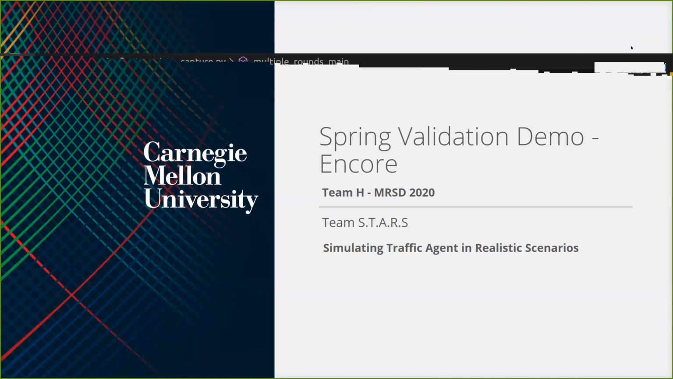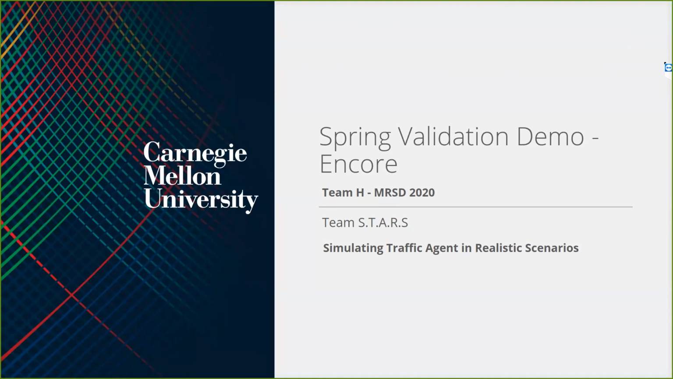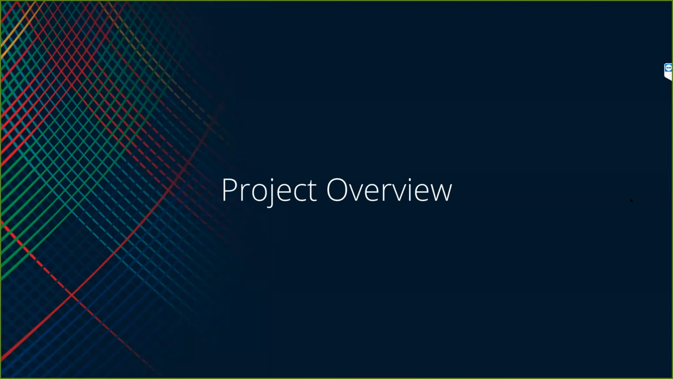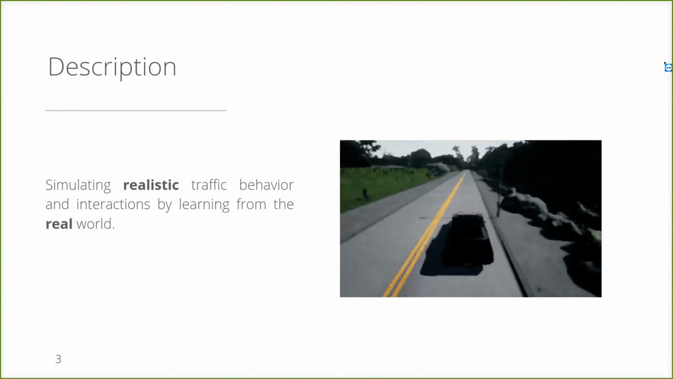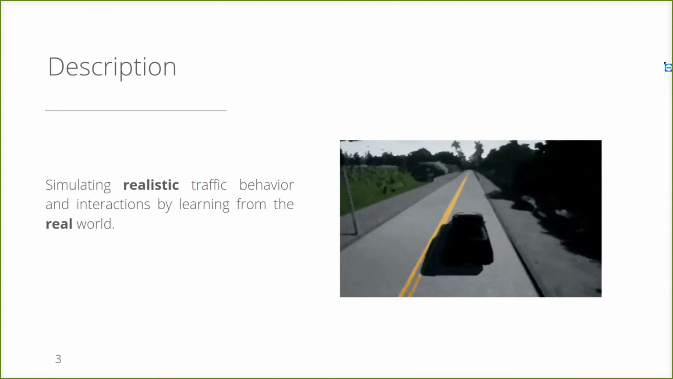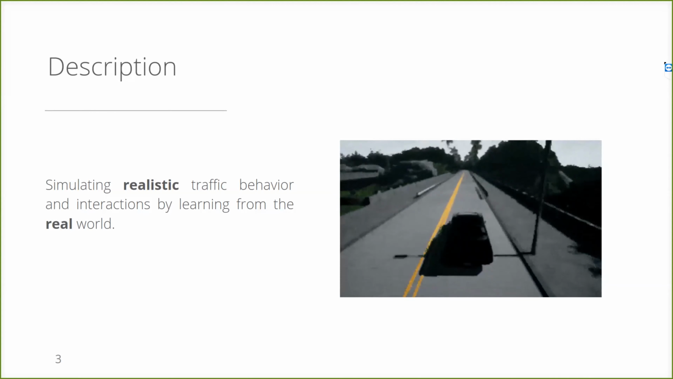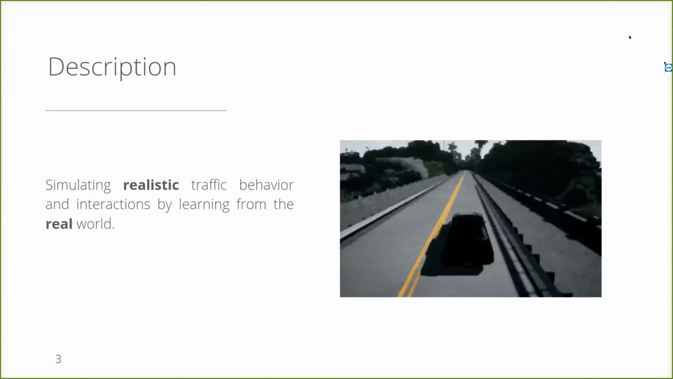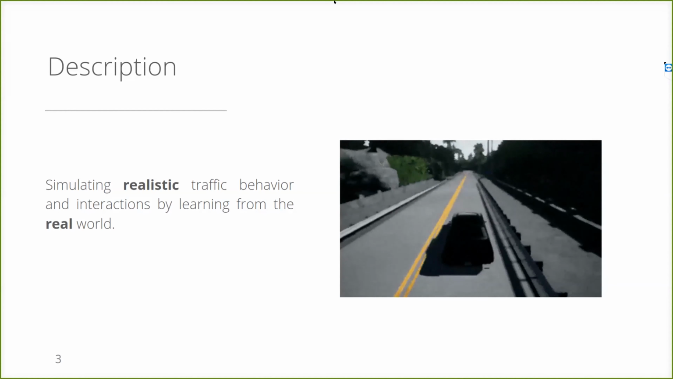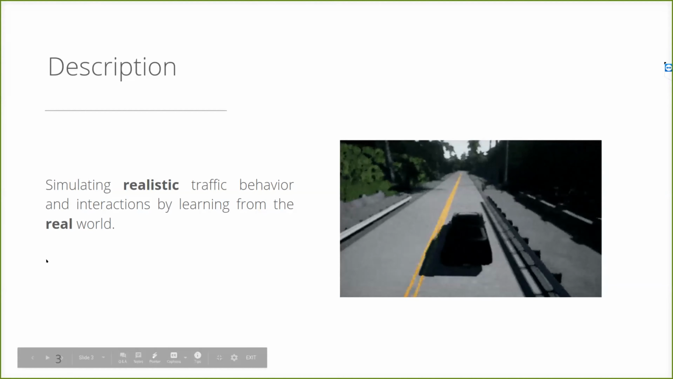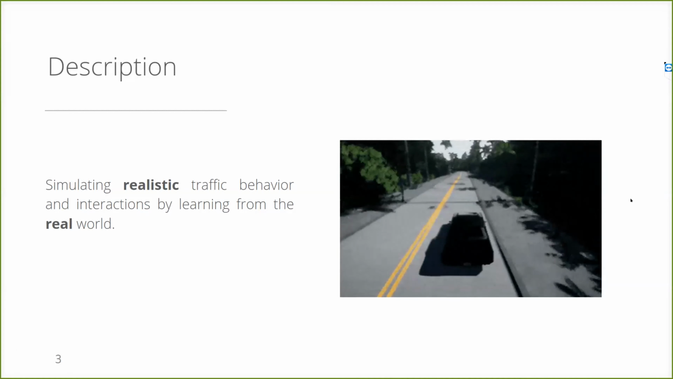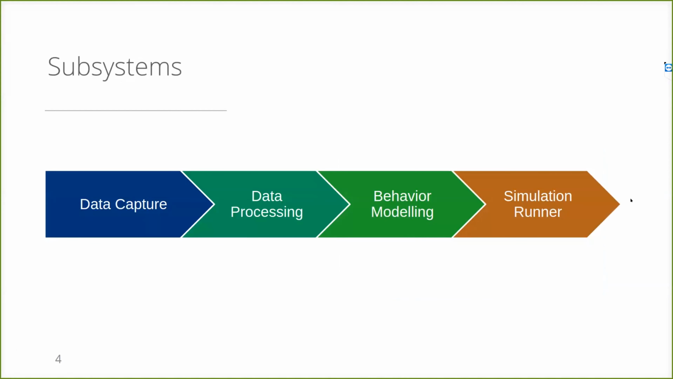We'll start off by giving a quick overview of our project and a summary of the progress that we have made over the semester. And then we'll move on to our planned demonstrations. So in our project, we are trying to create realistic traffic scenarios inside a simulator. And this can serve as a test bench for the software stack of self-driving cars. And for this, we have identified 4 major subsystems: data capture, data processing, behavior model, and simulation.